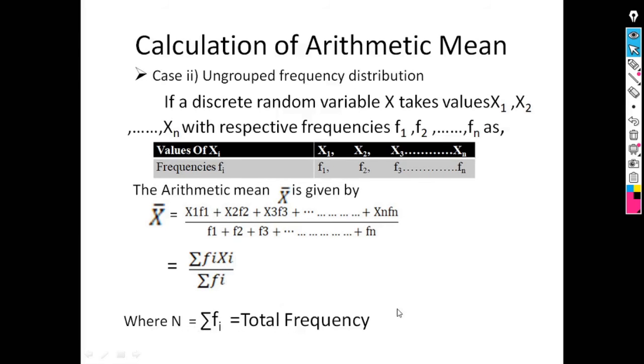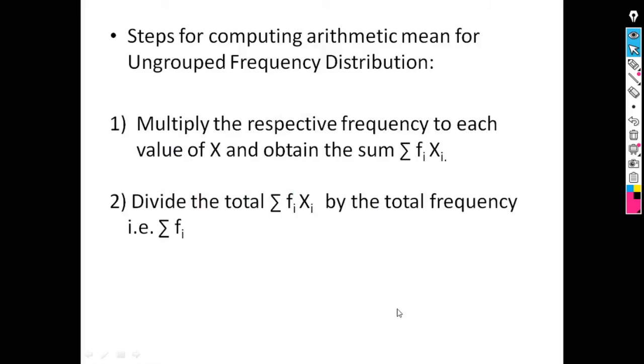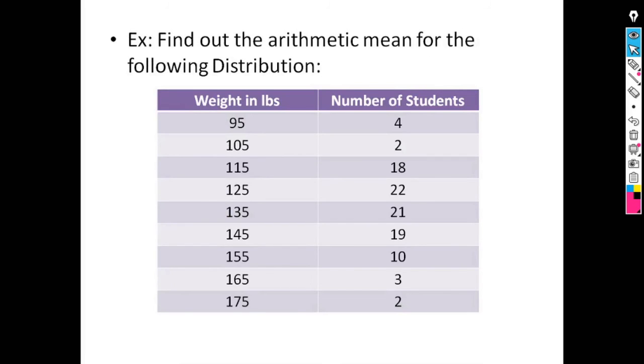Suppose, for example, find out the arithmetic mean of the following distribution. Here two columns are given: weight in LBS and number of students. As we can see, the data is an ungrouped frequency distribution, meaning a single observation along with its frequency is given.